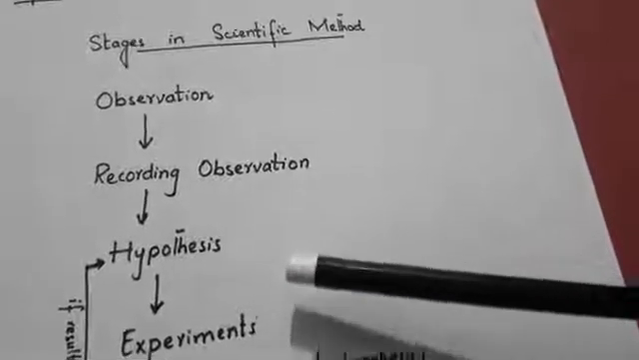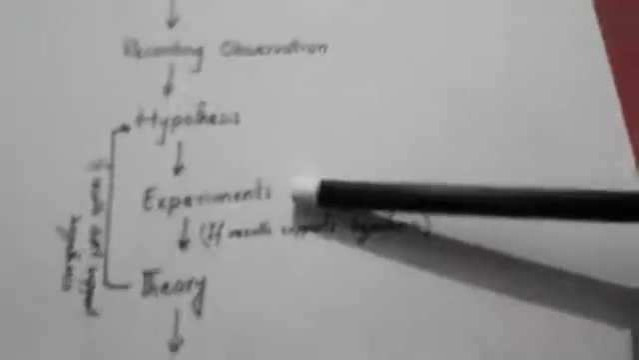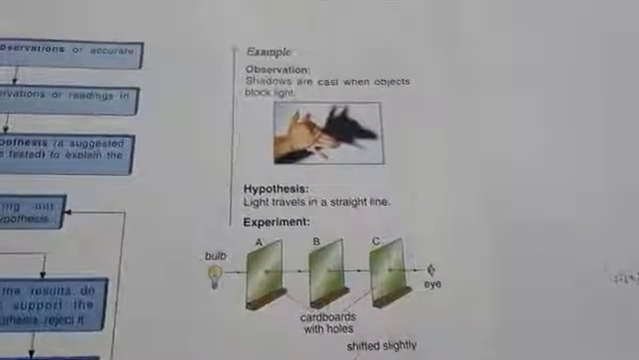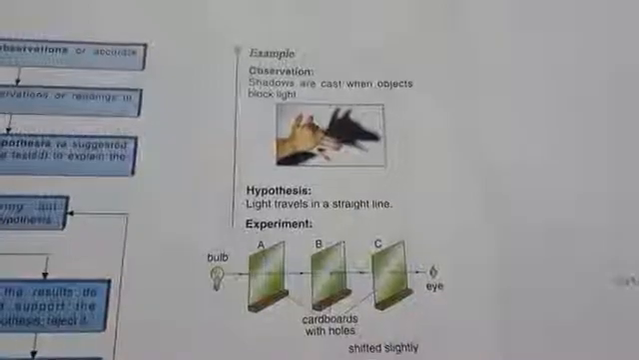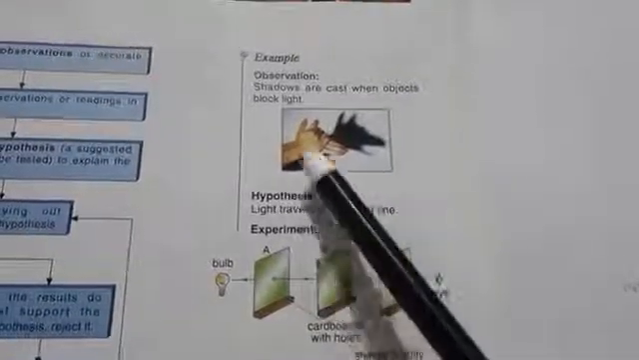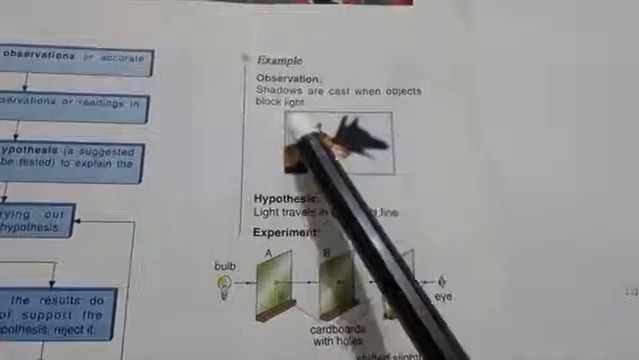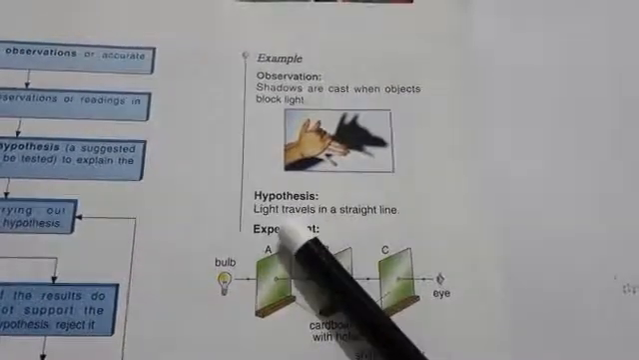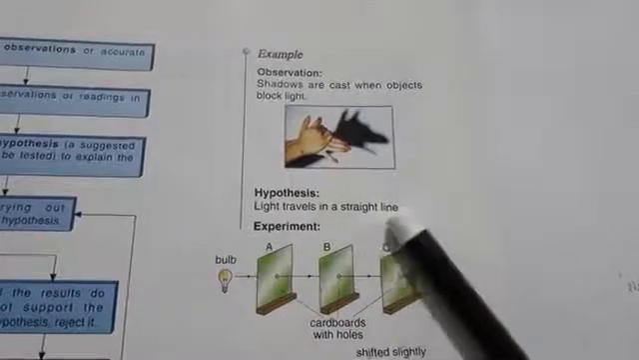And here we have to make some experiments regarding this. So I will give you an example to explain the stages in the scientific method. First one is observation: shadows are cast when objects block the light. You can see the hand that blocks the light and makes the shadow. So that makes a hypothesis that light travels in a straight line.